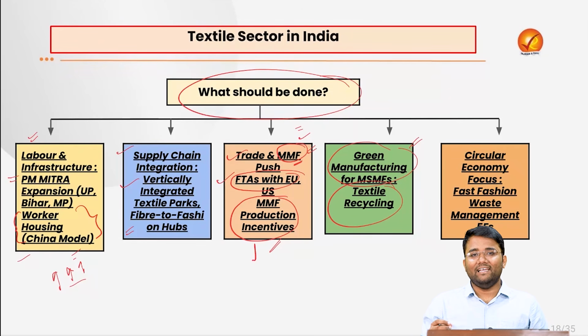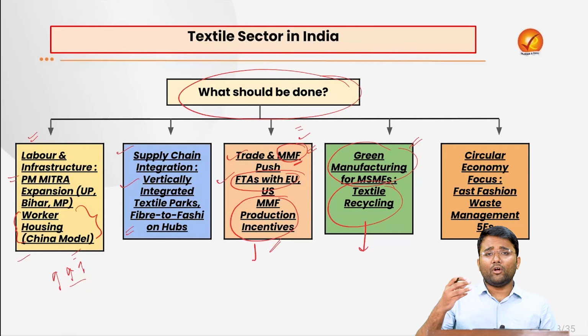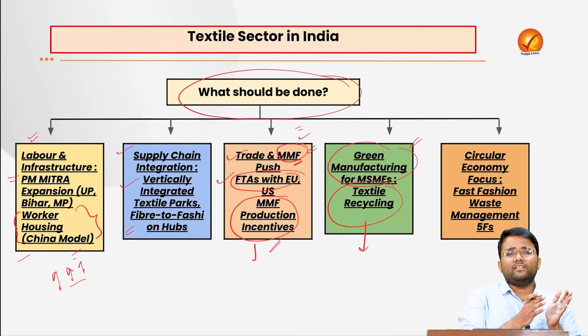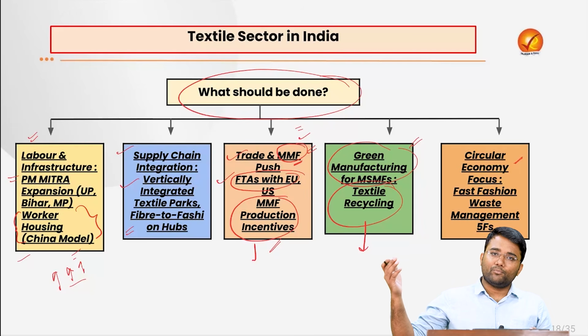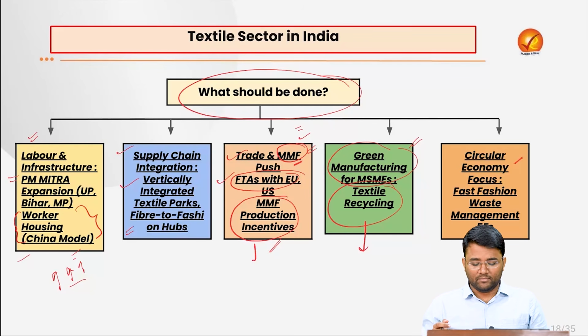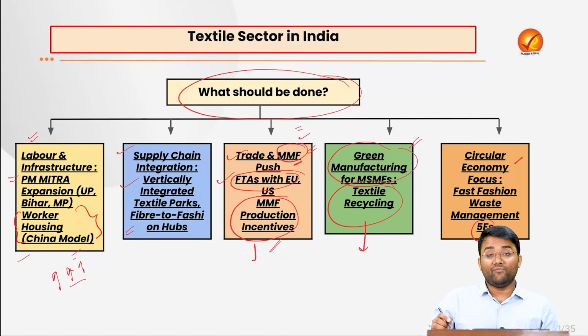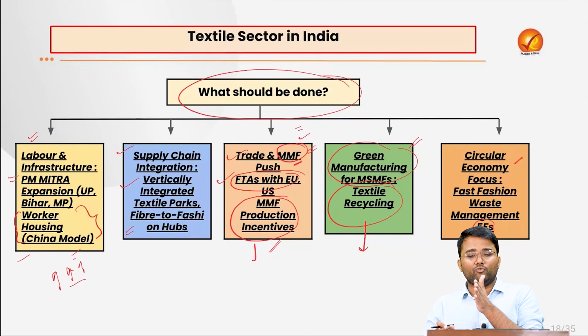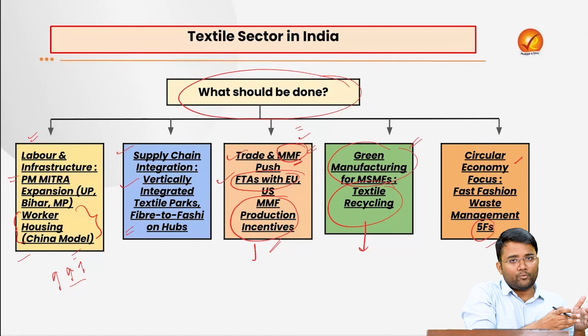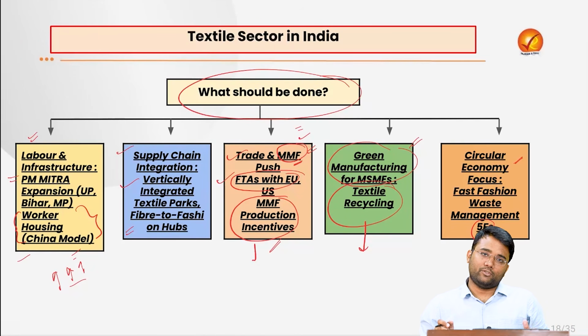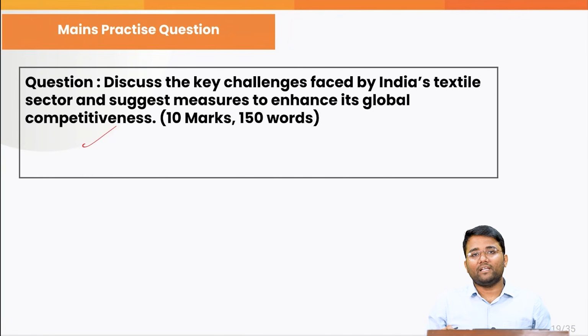And we should also promote textile recycling. For example, proper extraction or textile recycling centers can be created. Then the circular economy focus should be there, that it's not only that we are producing, but we are also processing, we are taking back the waste that is being generated from the textile. That will actually help in achieving the 5F vision of our Honorable Prime Minister, which is farm to fiber, fiber to factory, factory to fashion, and fashion to foreign. Means from farm we are able to achieve the foreign, that is from producing the raw materials to ultimately achieving the exports. And this is a mains practice question that you people can write from this topic.